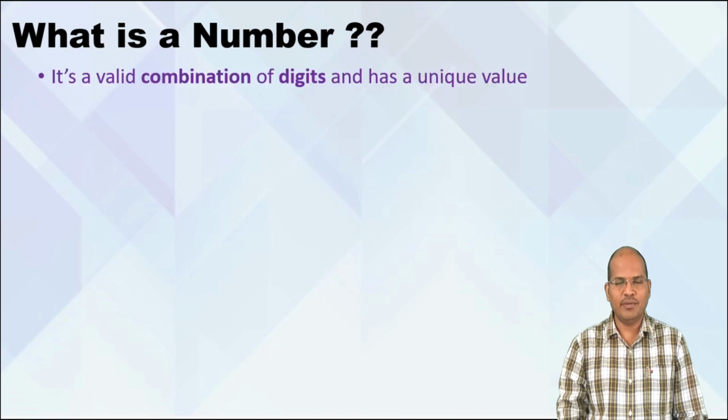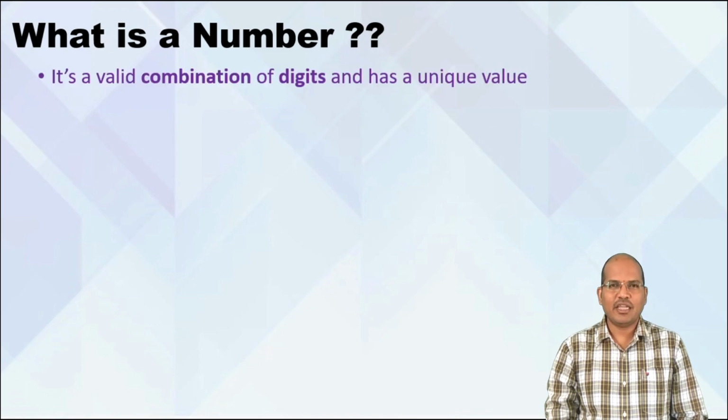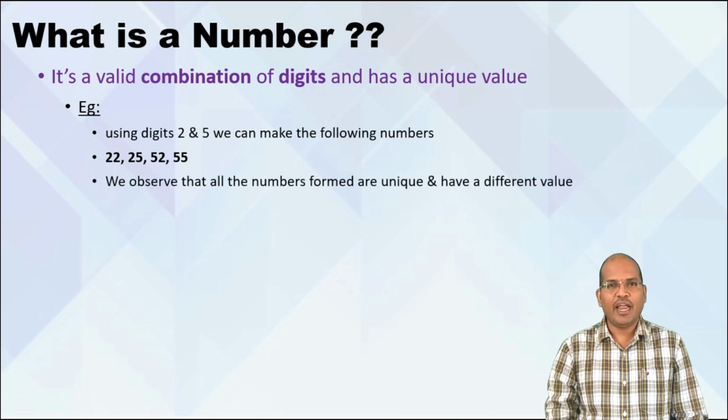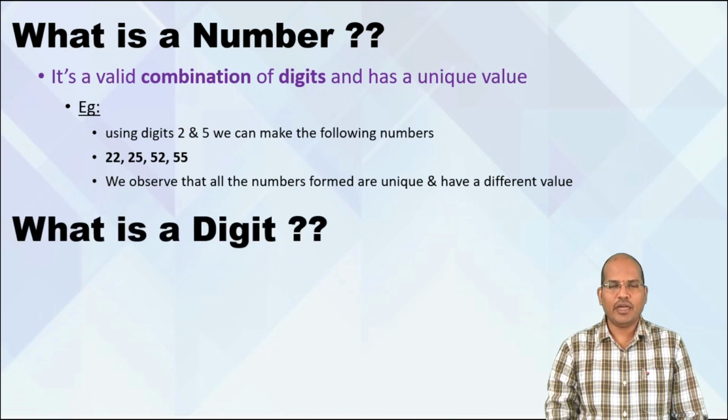What is a number? We can define the word number as a valid combination of digits having a unique value. For example, using digits 2 and 5, what are the numbers we can make? We can make 22, we can make 25, we can make 52, we can make 55. And we observe that all these four numbers have got different unique values. Clear with that? So now let us go ahead with the question, what is a digit?